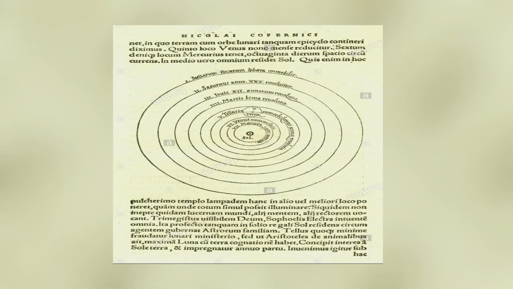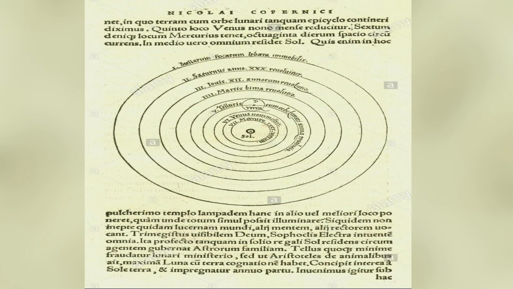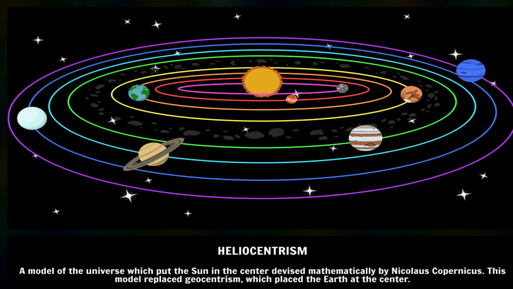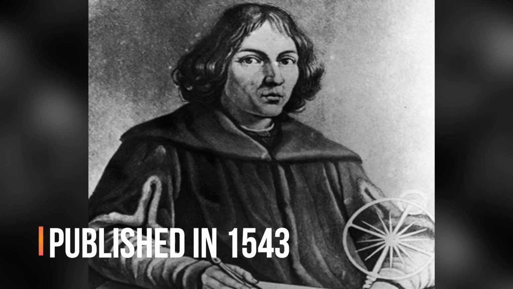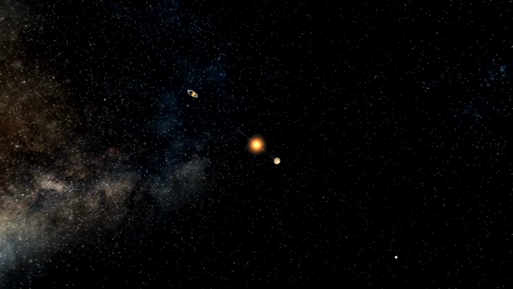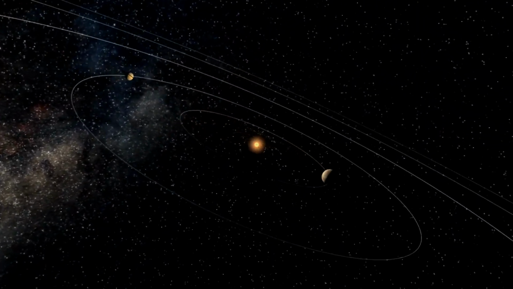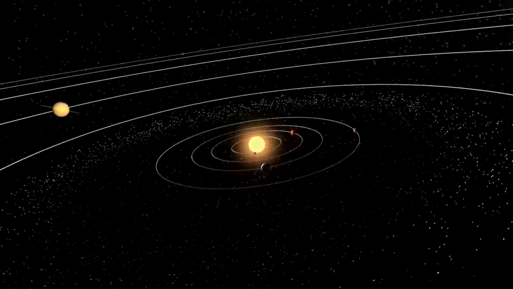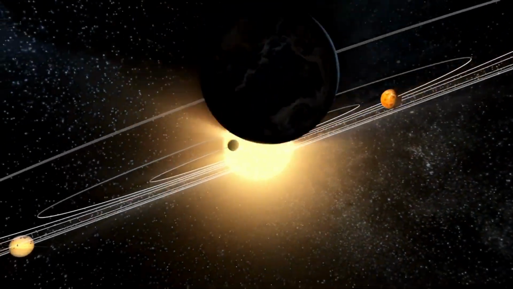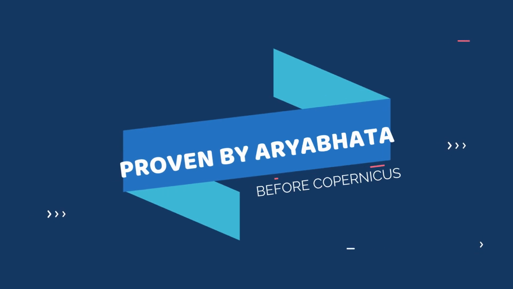Copernican heliocentrism is the name given to the astronomical model developed by Nicolaus Copernicus, and it was published in 1543. Heliocentrism is the astronomical model in which the Earth and planets revolve around the Sun at the center of the solar system. And the same thing was proven by Aryabhata, which we have already discussed.